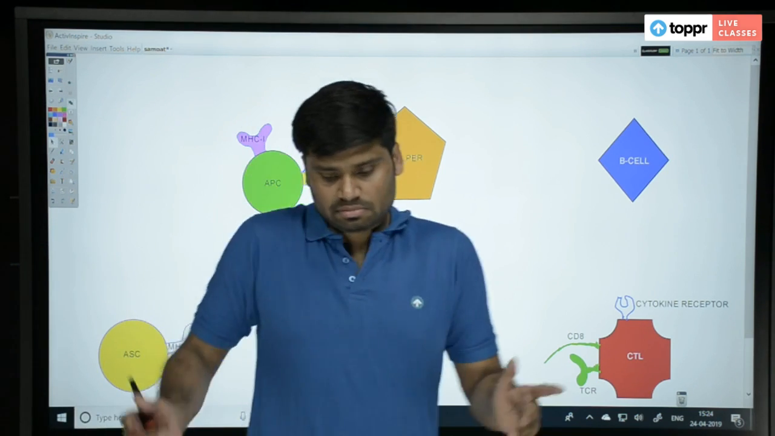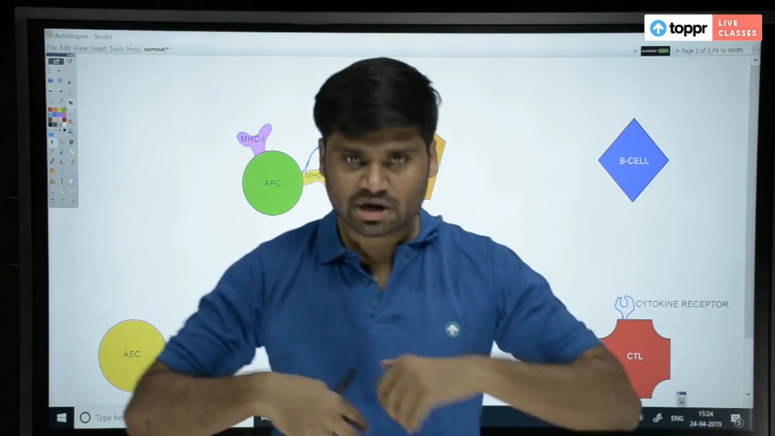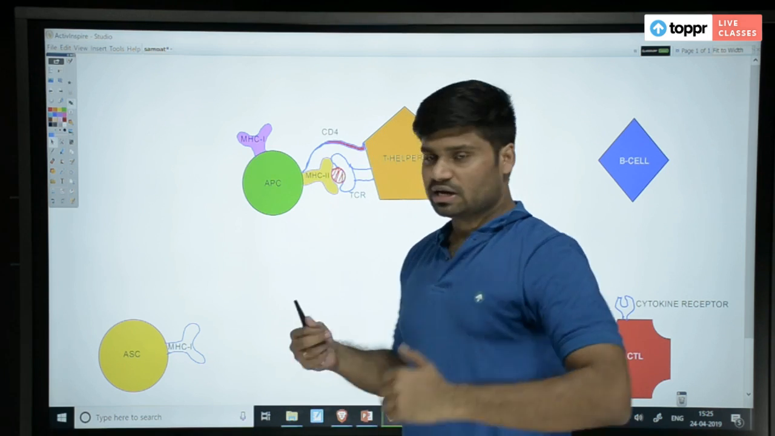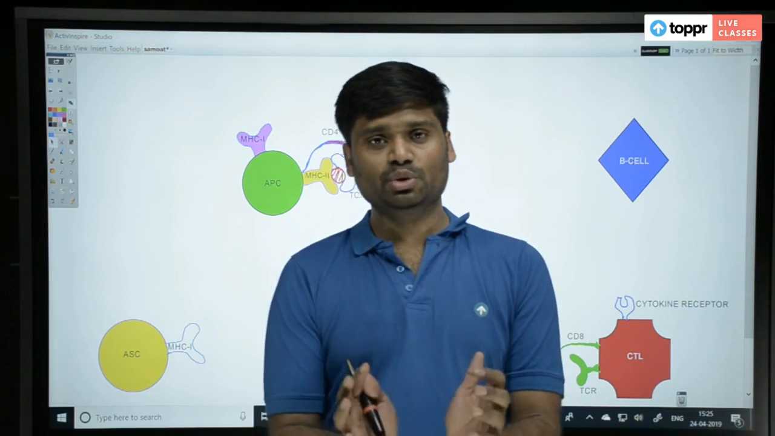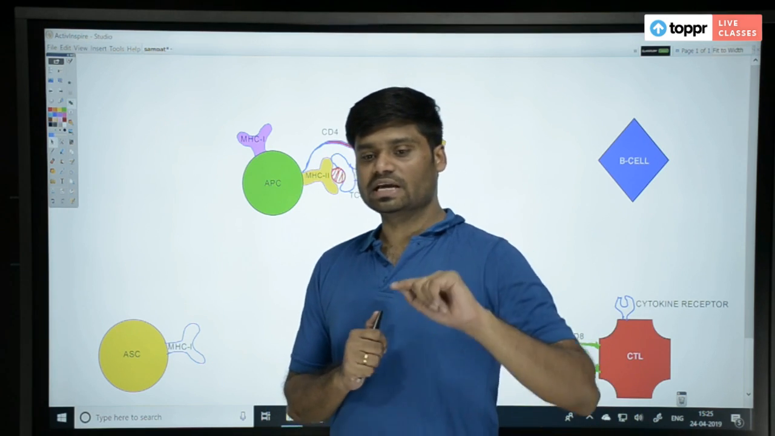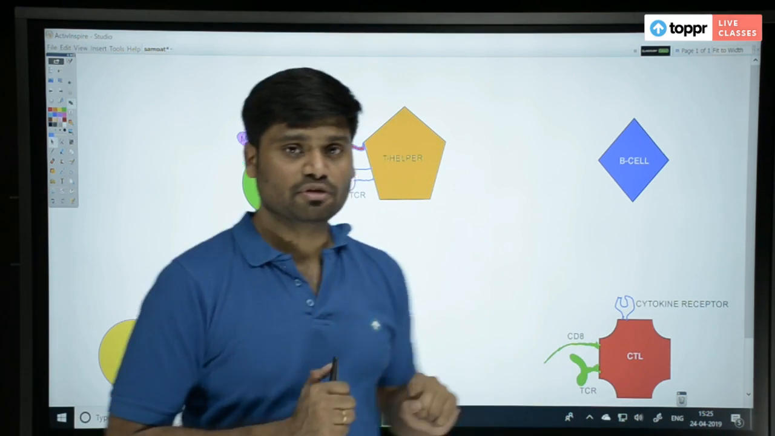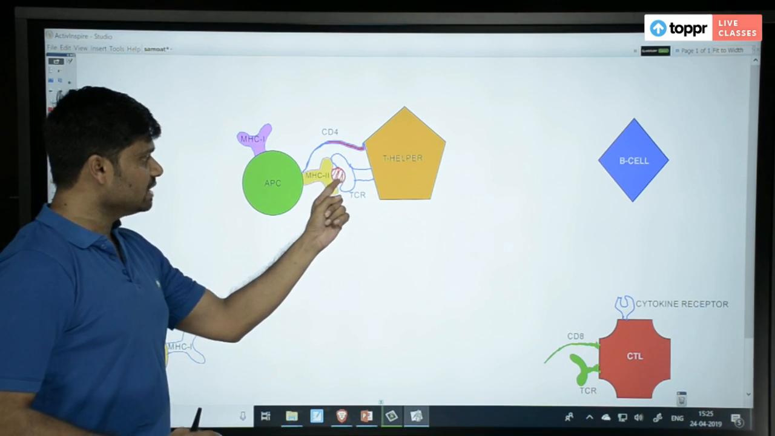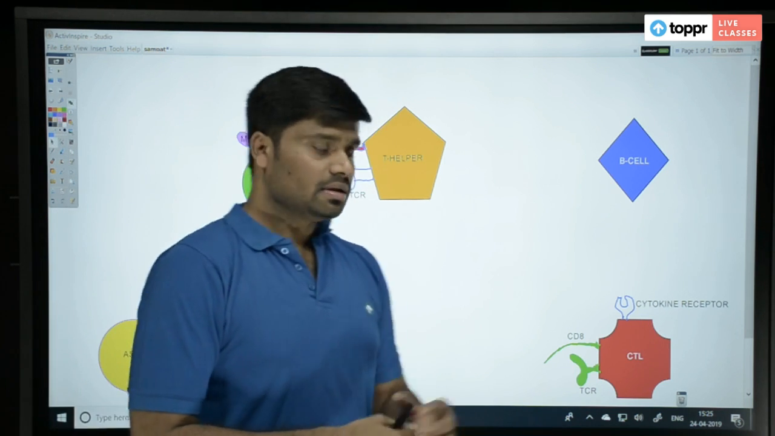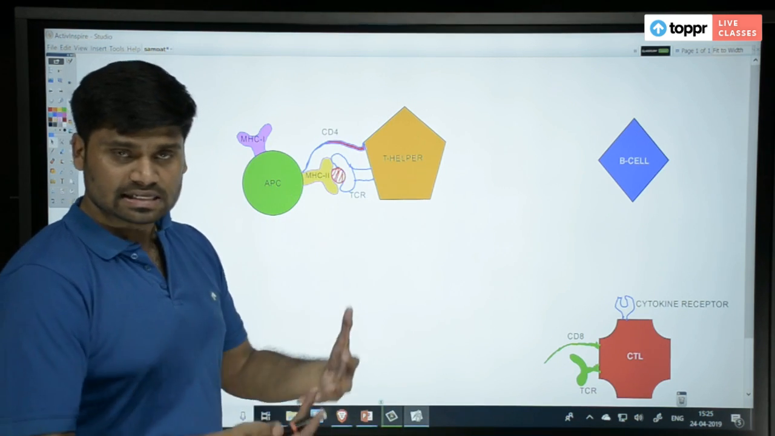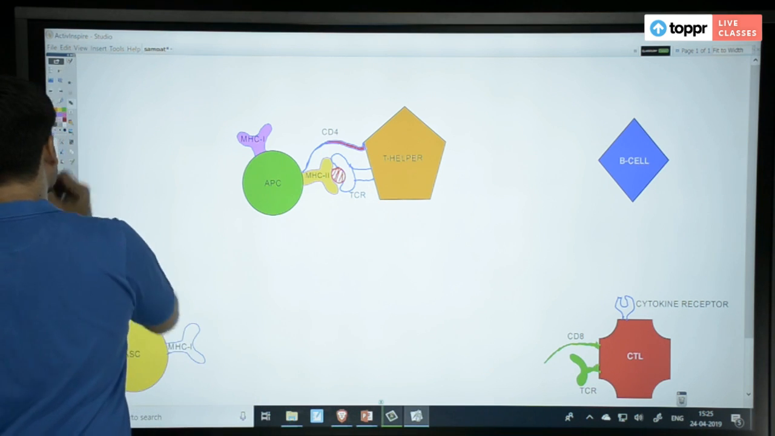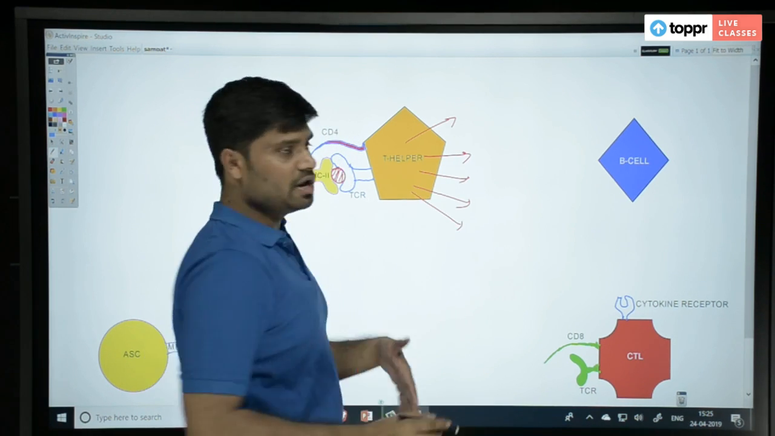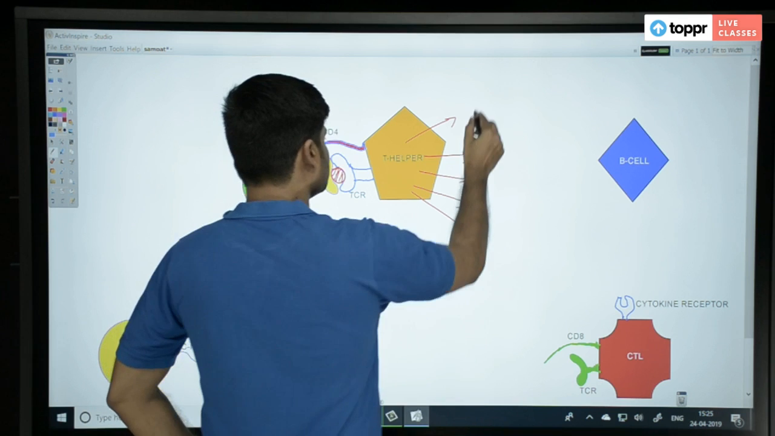So the T helper cell will say, no, this case does not come in our area. You have to go to another police station. That is what it says. So it says we take only cases that come through MHC2. Who will check whether the case is coming through MHC2 or MHC1? CD4. First CD4 will bind with MHC2 and it will detect. Then MHC2 will present the antigen to TCR. Then the T helper cell gets activated, and the T helper cell gets multiplied. So proliferation of T helper cell is what we say. So you get many T helper cells.